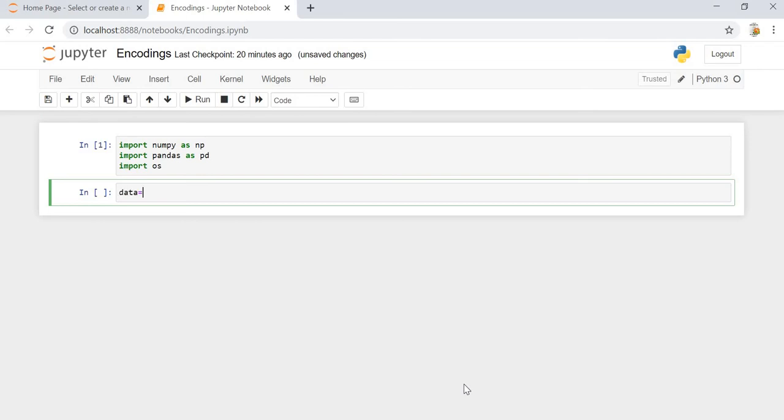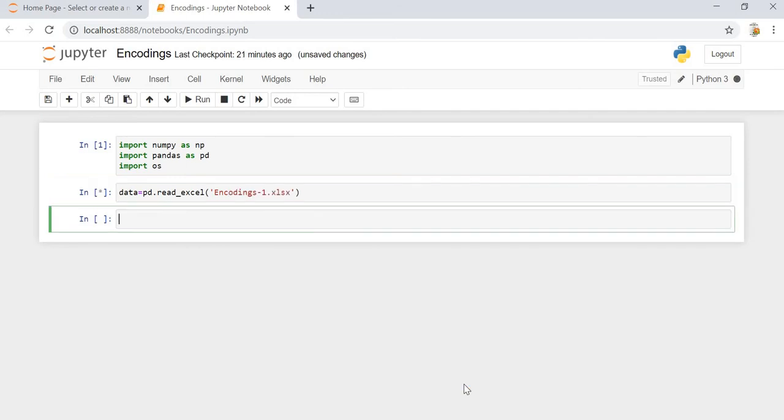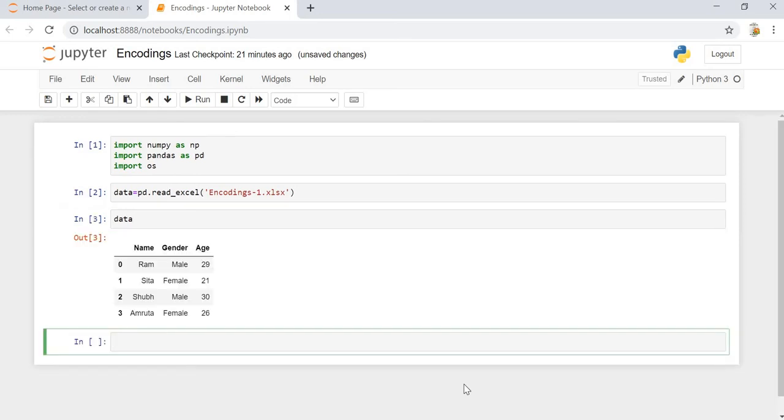Let's say data is equal to pd dot read_excel and encoding1.xlsx. Let's check out the data. Here we have the data. Okay, the names are Ram, Sita, Shuv and Amruta, and the genders are male, female, and the ages 29, 21, 30 and 26.